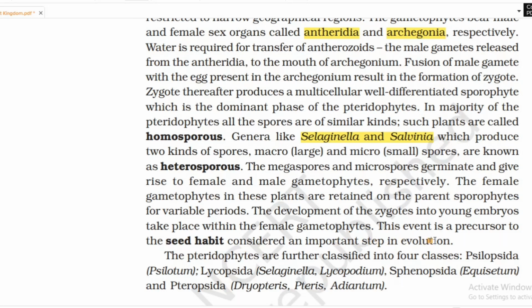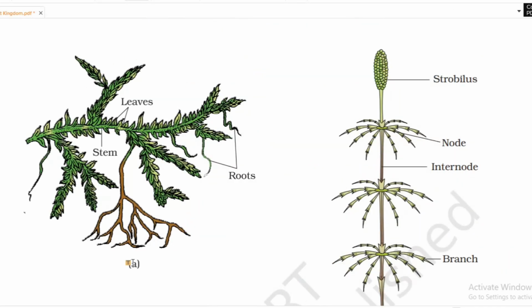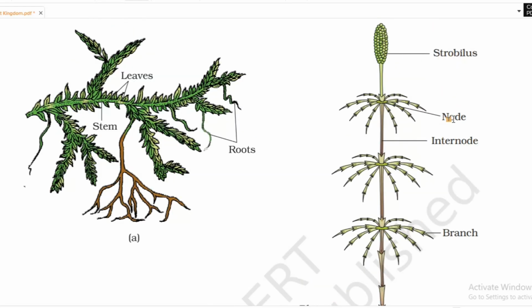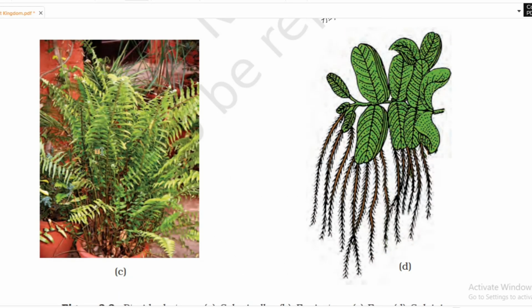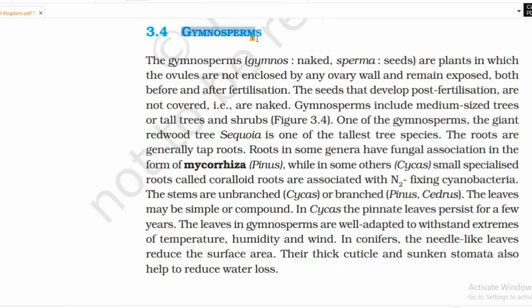The pteridophytes are further classified into four classes: Psilopsida, Psilotum; Lycopsida, Selaginella and Lycopodium; Sphenopsida, Equisetum; and Pteropsida, including Dryopteris, Adiantum. This represents Selaginella. Actually, it has microphylls, very small leaves, and the one beside it is Equisetum, and this is a fern, which has macrophylls. The last one is Salvinia.